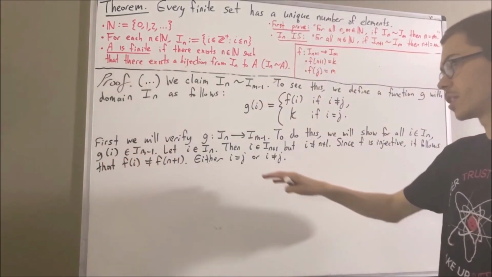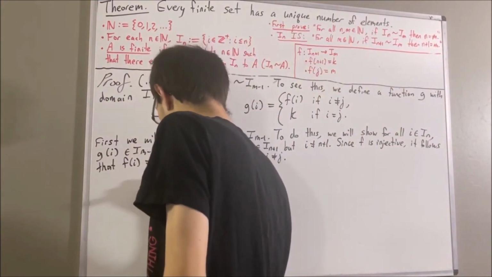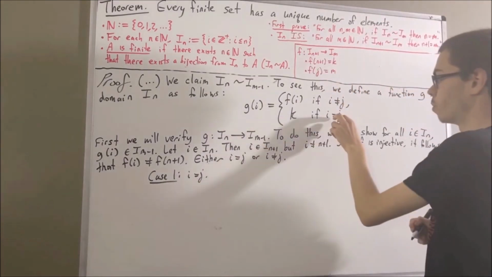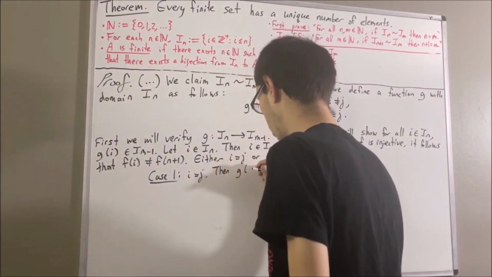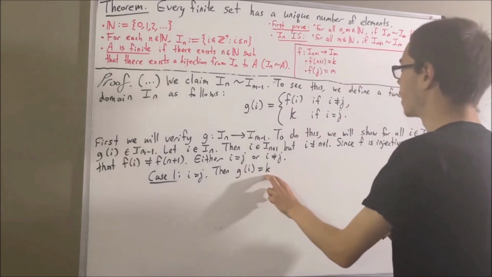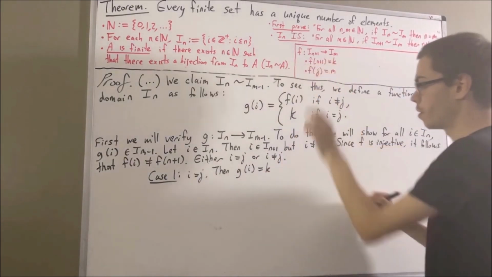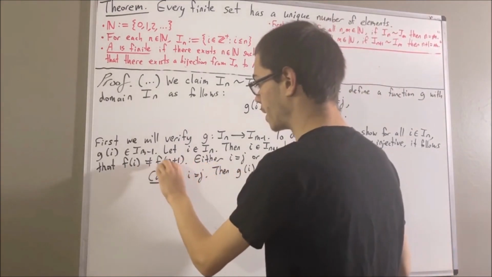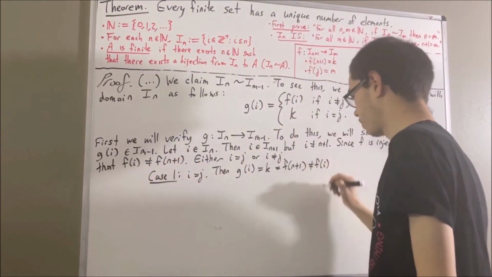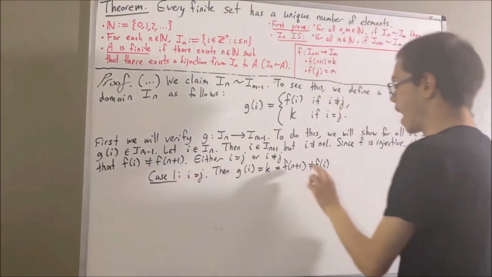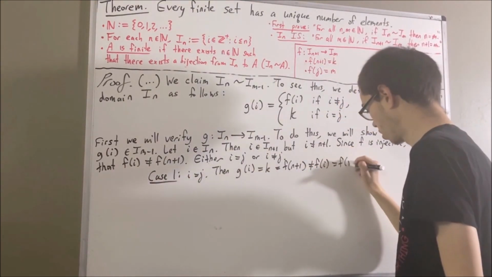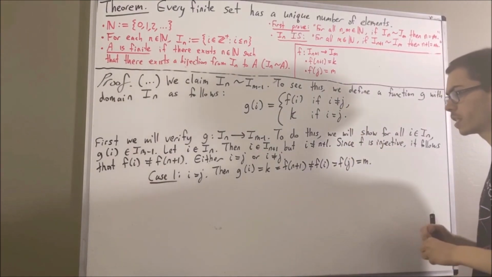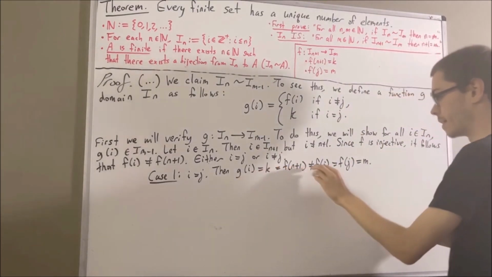Let's start with the first case where i is equal to j. In this case, we know that g of i will be assigned to k. And k is equal to f of n plus 1, but as we stated up here, f of n plus 1 is not equal to f of i. Since i is equal to j, f of i is equal to f of j, and we know that f of j is equal to m. So what we see here is that g of i is not equal to m.